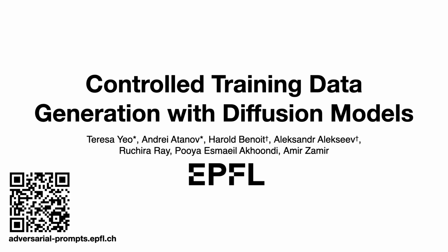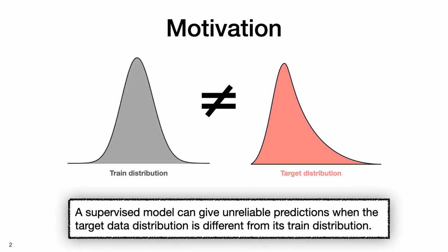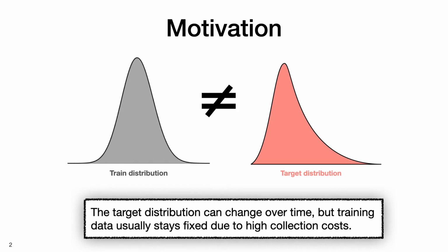This is an overview of the paper Controlled Training Data Generation with Diffusion Models. A supervised model can give unreliable predictions when the target data distribution is different from its trained distribution. The target distribution can change over time, but training data usually stays fixed due to high collection costs.